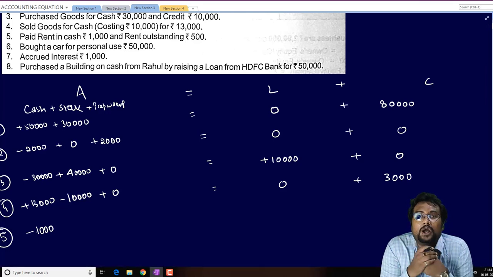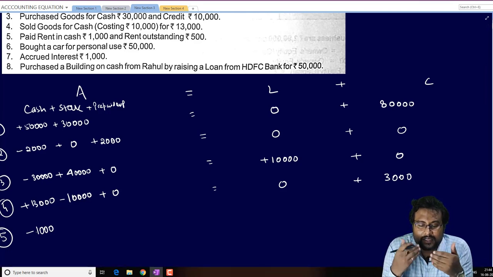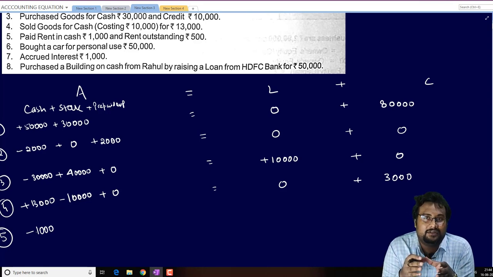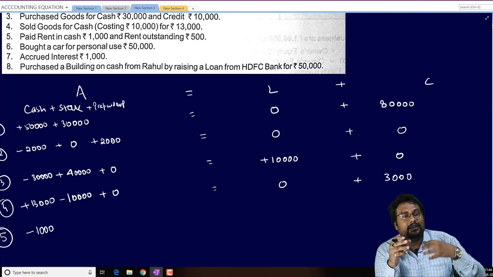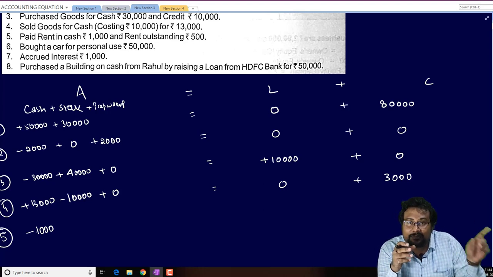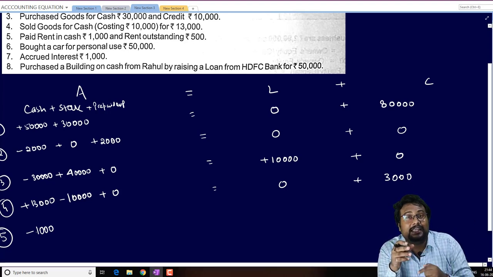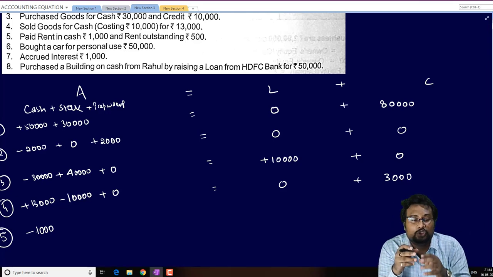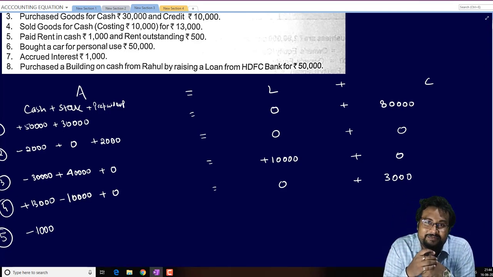Now, what is the meaning of rent outstanding? First we clear that. Rent outstanding is very simple. Just understand it as rent payable, which you have not yet paid. Suppose I am living in a rented house and May has already passed, but I didn't pay the rent of May. So that May rent is outstanding for me because I have to pay it in future. So rent outstanding is a liability.